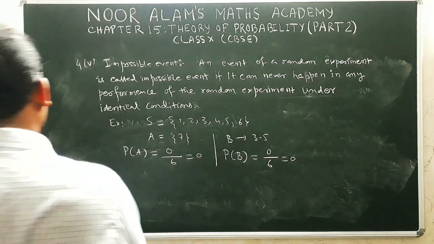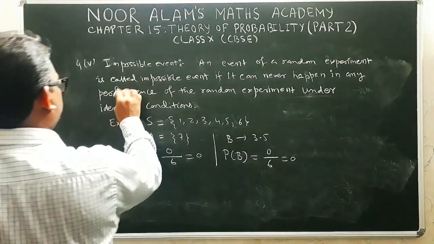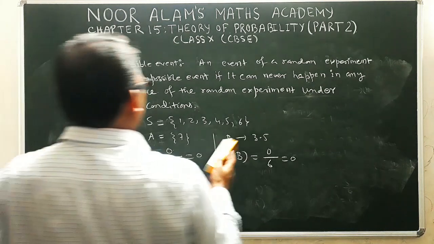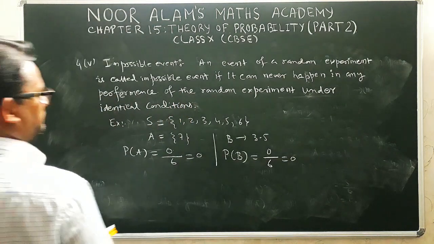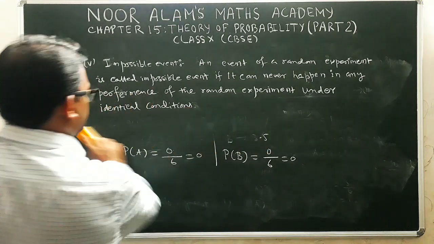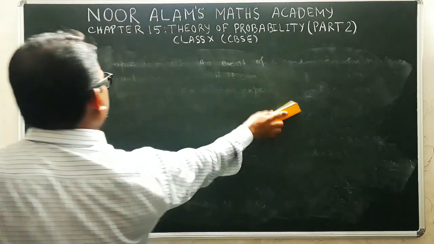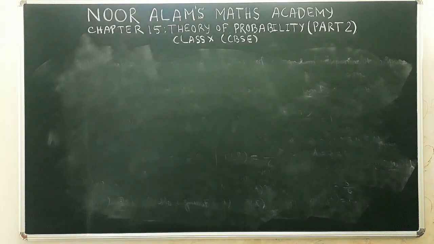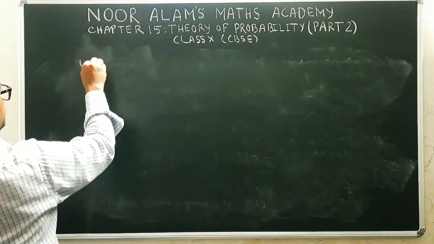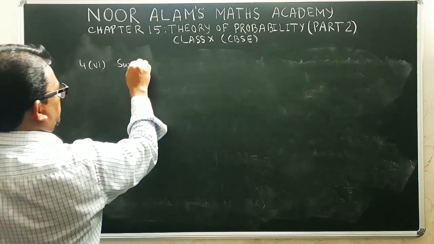Okay, now we are going to define the next definition. Definition number 5, 4 part 6, that is called a sure event or certain event.